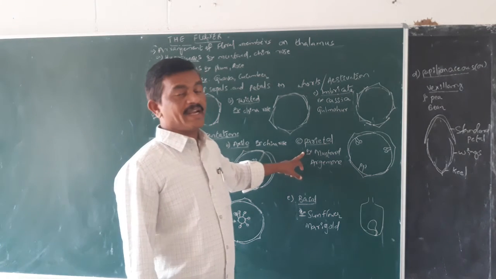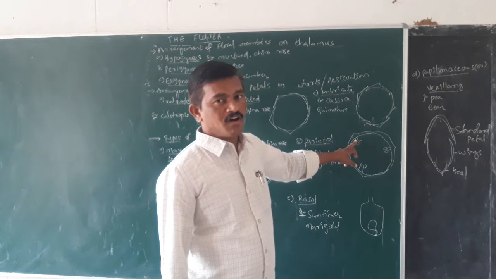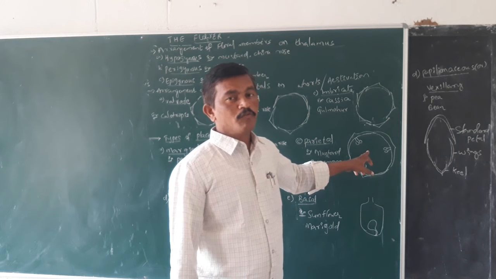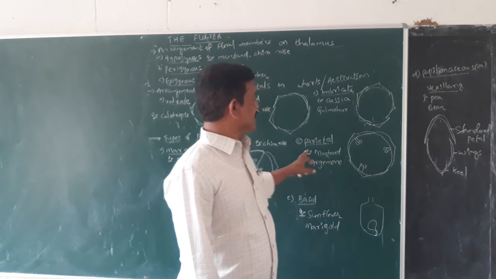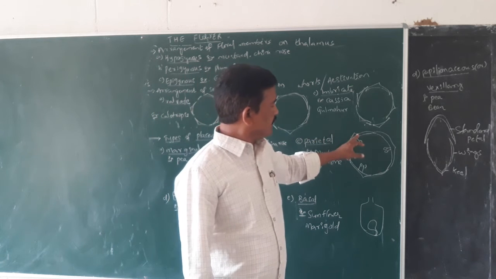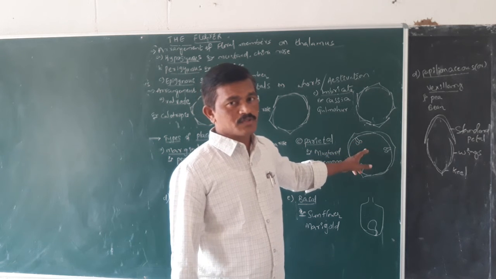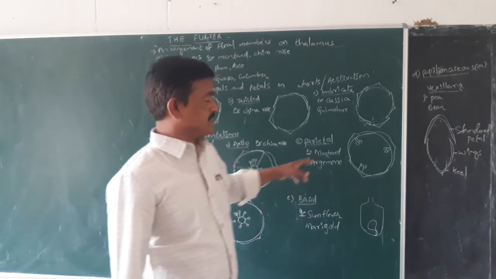In case of the parietal placentation, from the wall of the carpel, ovules are produced. That is called parietal placentation. On the wall of the carpel, ovules are produced, which is called parietal placentation.